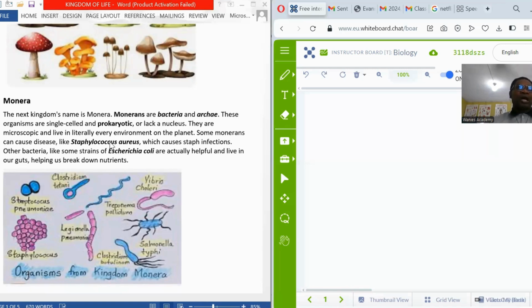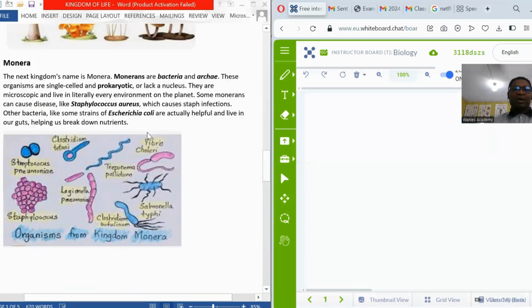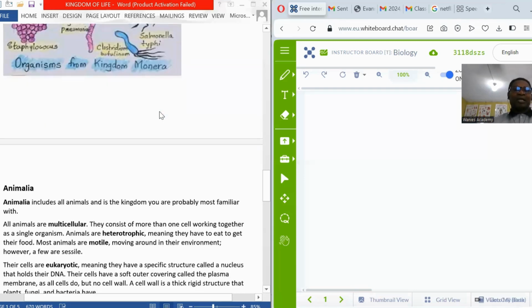The Staphylococcus aureus is a very good example of Monera. It's a bacteria that infects humans with the staph disease. Staph is a sexually transmitted infection. Other bacteria include the Escherichia coli, which is helpful in the guts of humans. This is also a bacteria that aids digestion in the digestive tracts of humans. These are various examples of bacteria. We have the Streptococcus. We have the Vibrio cholerae. The Vibrio cholerae is found in housefly. The Vibrio cholerae is parasitic in nature. It causes the cholera fever as transmitted by the housefly.